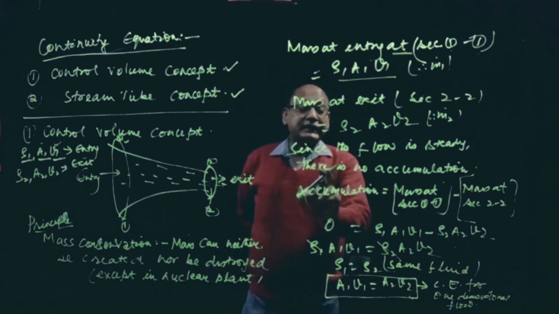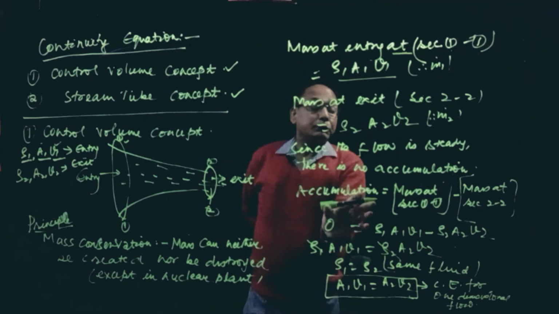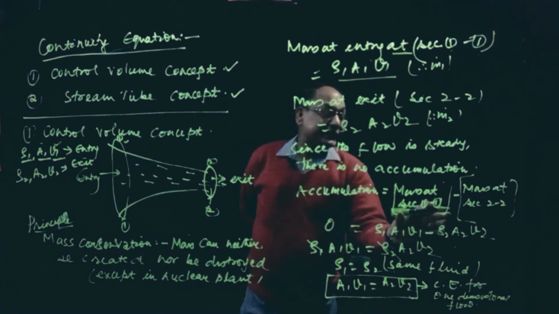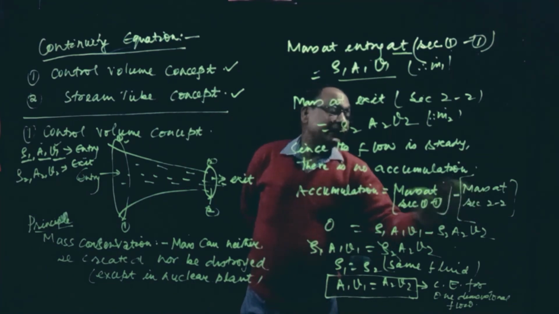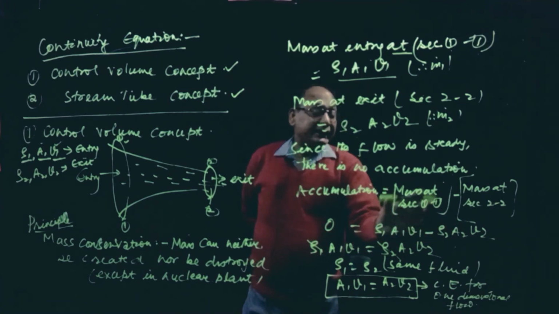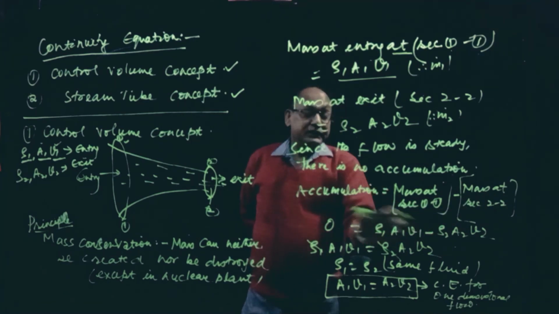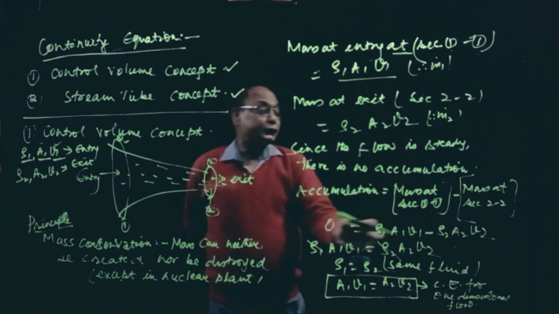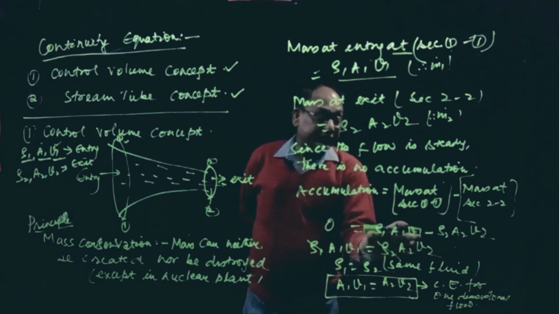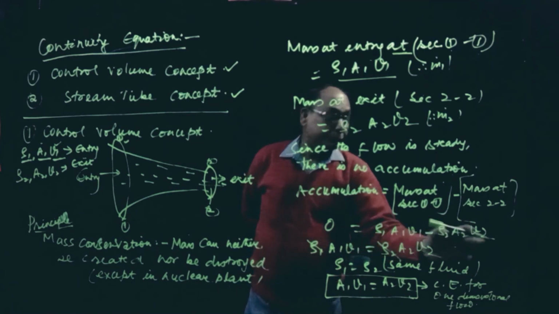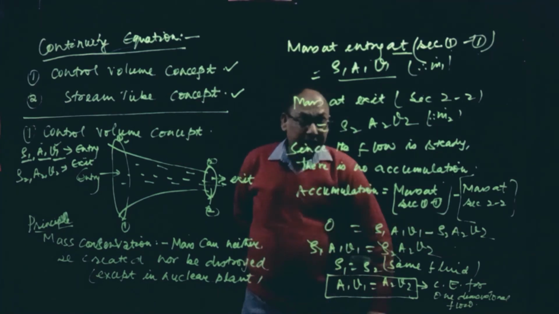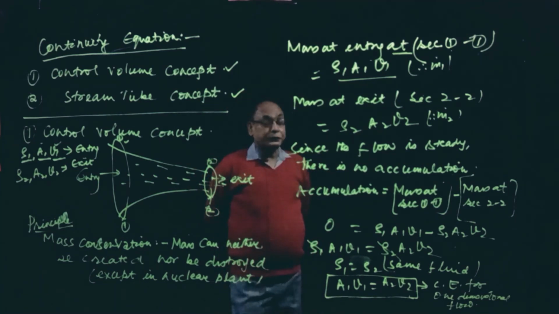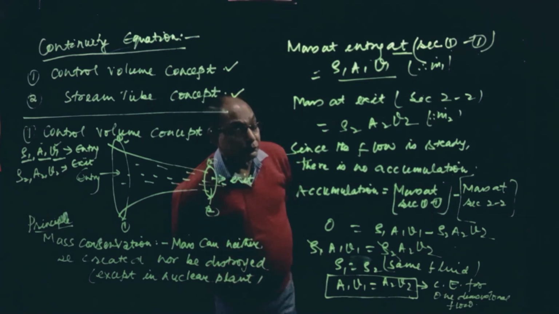Or we can say entry mass minus exit mass is 0, since there is no accumulation. So rho 1 A1 V1 minus rho 2 A2 V2 is 0, so rho 1 A1 V1 is equal to rho 2 A2 V2. Since the same fluid is flowing, rho 1 is equal to rho 2, so A1 V1 is equal to A2 V2.